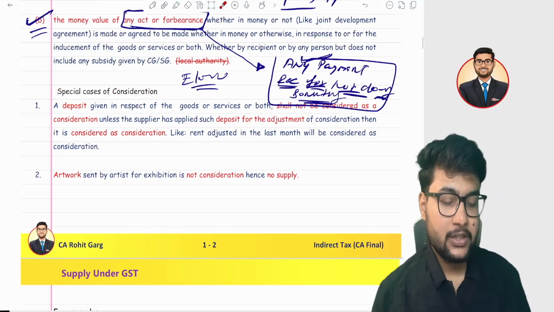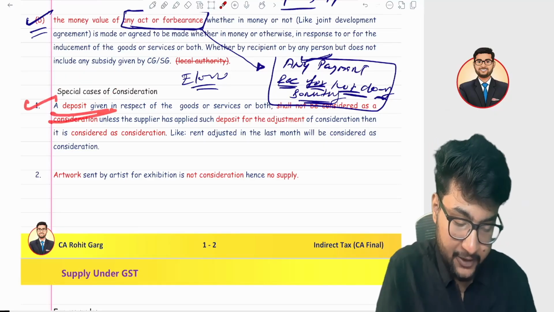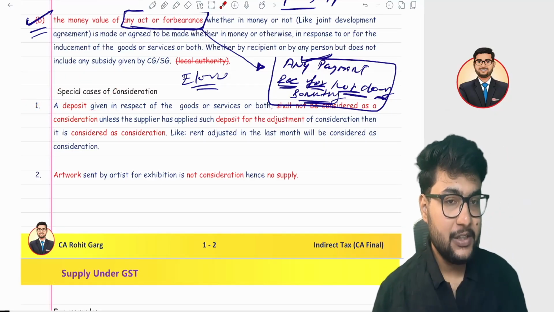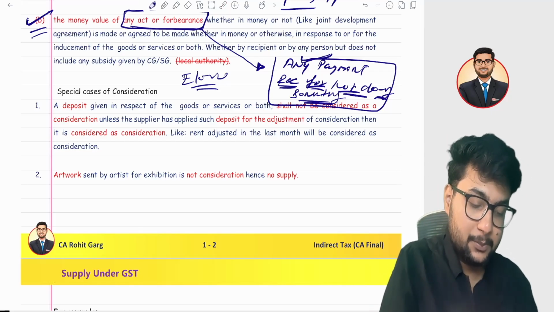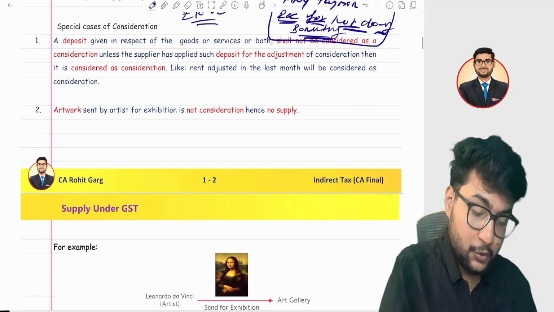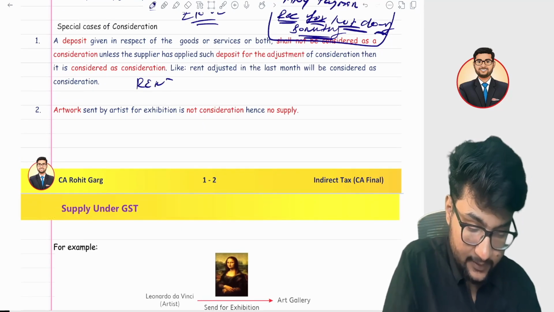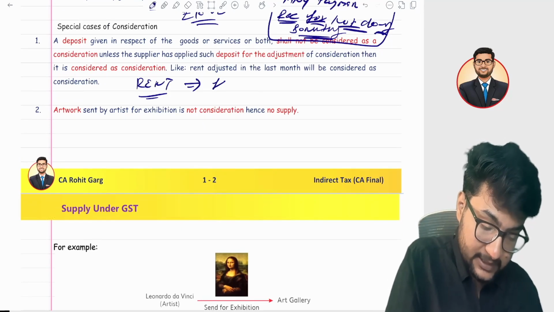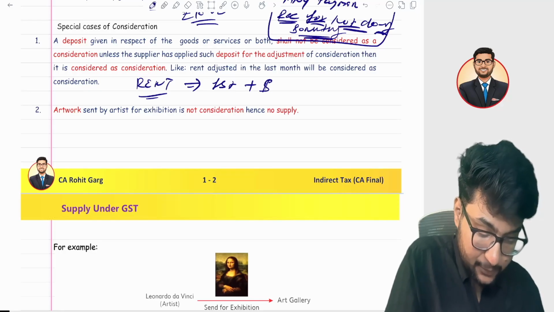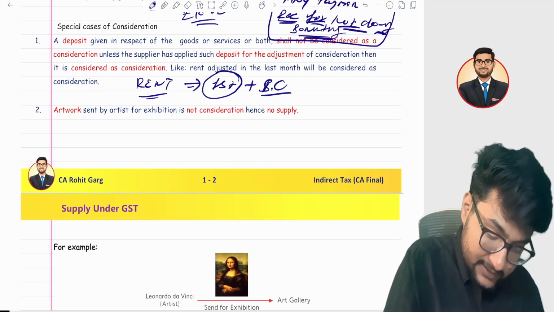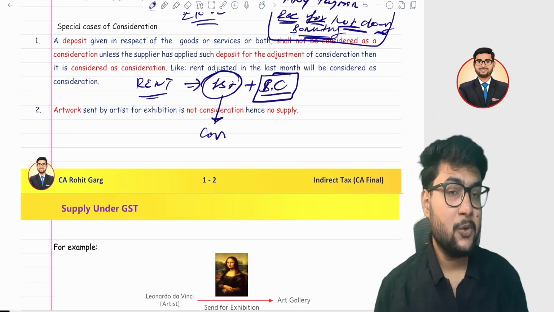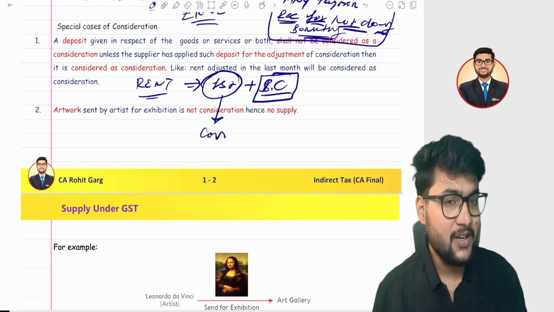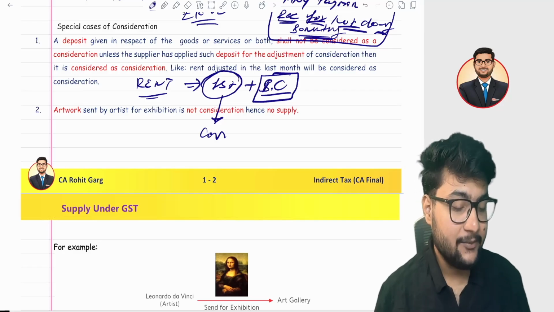Some special points for consideration. First is a security deposit. Any security deposit you give is not a consideration. Suppose you have taken a house on rent. The landlord asked for the first month rent as well as a security deposit of 1 month. Then the first month rent is a consideration, but the security deposit is not a consideration because the landlord will return it at the end of the year, at the time whenever you leave the house, right?